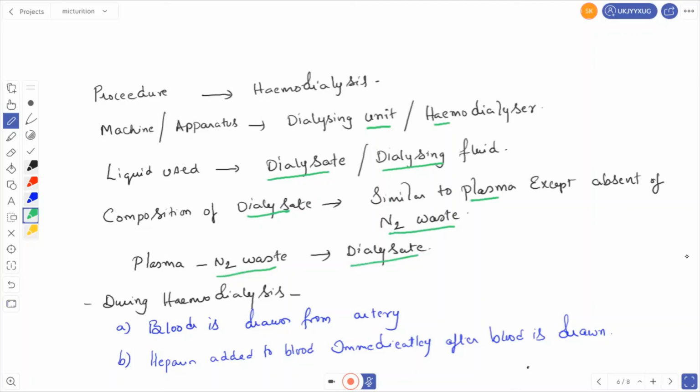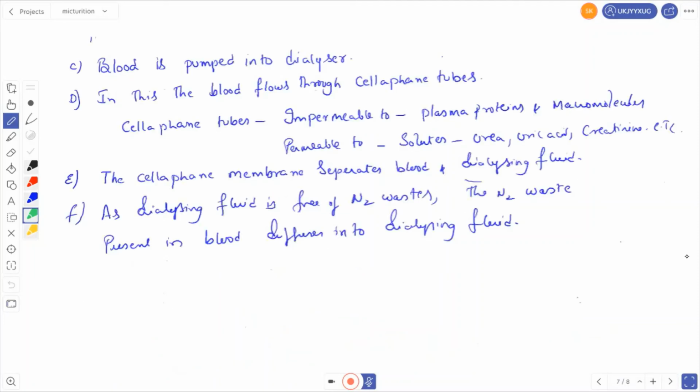What happens during hemodialysis? During hemodialysis, blood is drawn from an artery and heparin is added to the blood immediately after it is drawn. Then blood is pumped into the dialyzer. The blood flows through the cellophane tubes, which are impermeable to plasma proteins and macromolecules, and permeable to solutes like urea, uric acid, and creatinine. The cellophane tube separates the blood and dialysing fluid. As the dialysing fluid is free of nitrogenous waste, the nitrogenous waste present in the blood diffuses into the dialysing fluid.